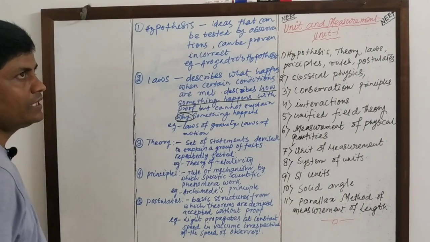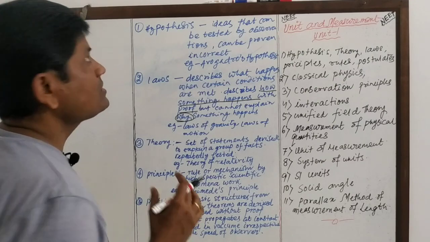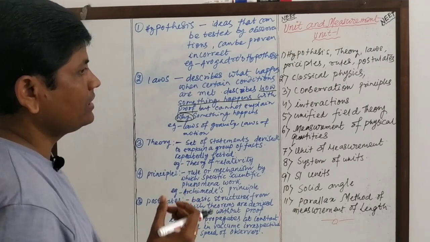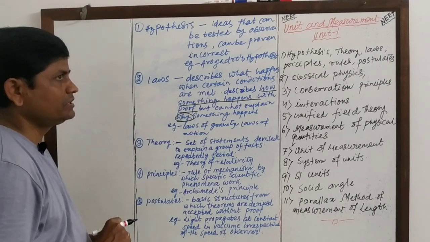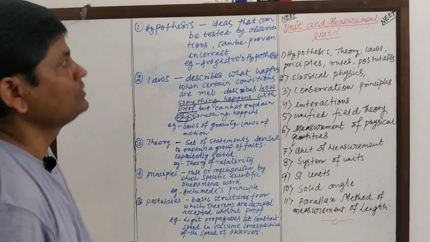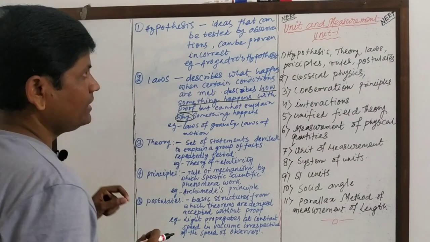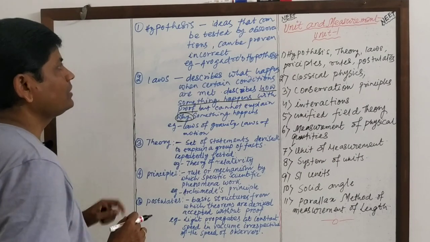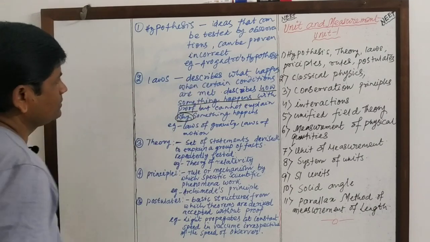On the basis of that, one can conclude that something around us is attracting the ball. This is hypothesis. The first observation and the conclusion, that is hypothesis. These ideas can be proven incorrect or falsified. For example, Avogadro's hypothesis.